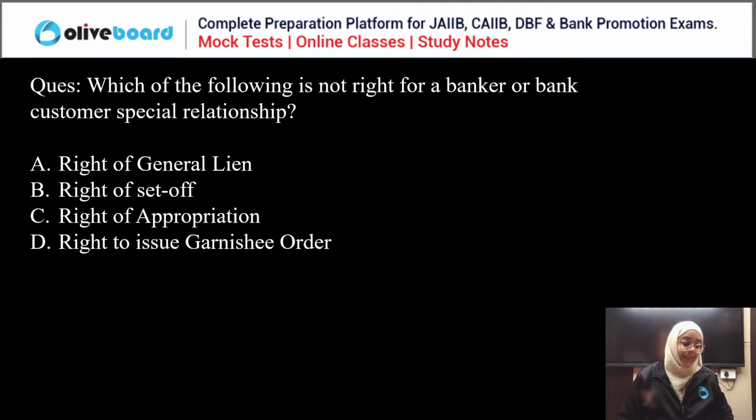So the correct answer is what? First of all, right of general lien. Is it not a right for a banker? No, it is a right. Right of general lien, right to set off, right of appropriation: these are all the rights of the banker. The one that is not a right of a banker is the right to issue the garnishee order, because a garnishee order is issued by the court. Obviously, this is issued by the court.